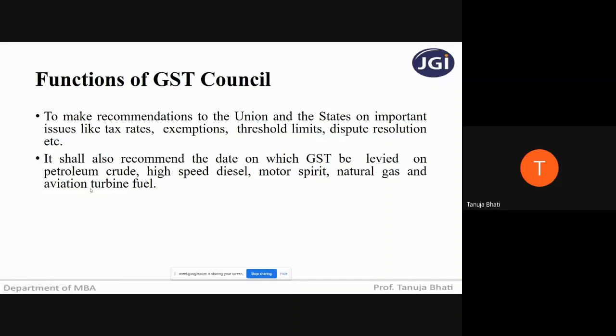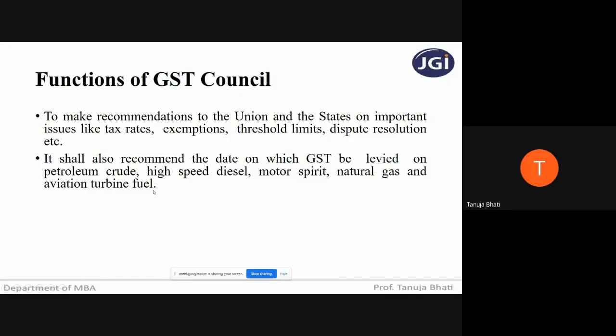Students, I forgot to tell you one thing: GST, as I told you, is applicable on all goods and services, except a few. So there are certain items which are outside the scope of GST, on which GST is not applicable, and those items are alcohol for human consumption and the 5 petroleum products that you can see here: crude oil, petrol, diesel, motor spirit, natural gas, and aviation turbine fuel.